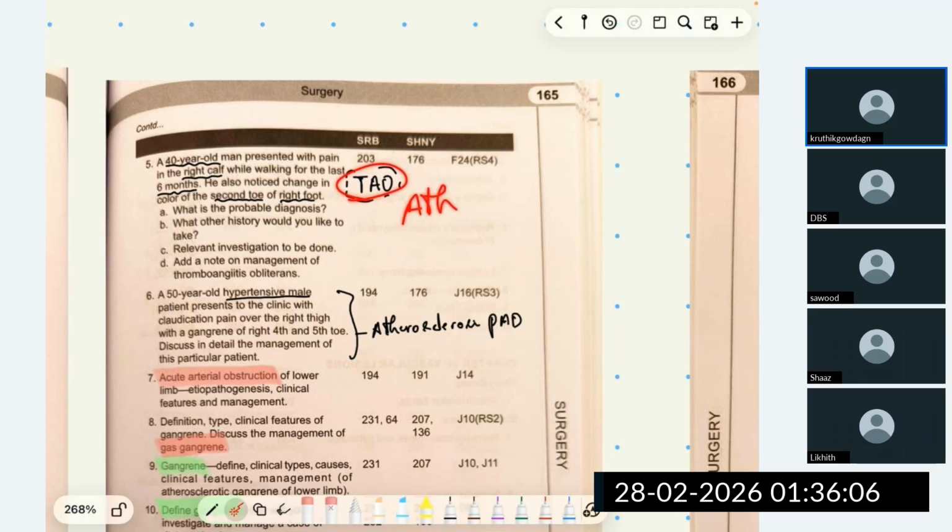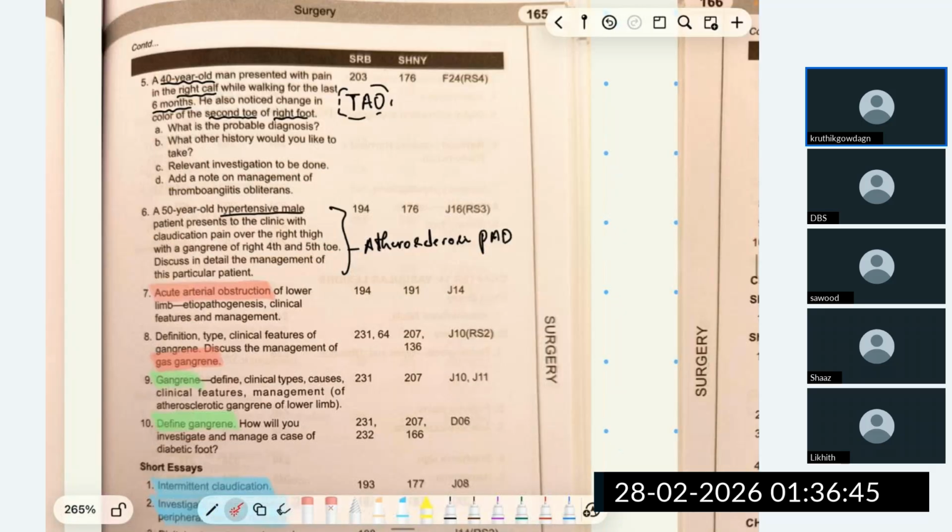No clues have been given by the examiner. But see ABCD. In that he has asked, write a note on management of TAO. So I'll be better off if I write TAO. And also it's 40 years. Normally atherosclerosis is seen in more than 50 years, 50 to 55 years. This question is very ambiguous. The examiner has not given clear clues about the diagnosis, but is asking the probable diagnosis. I'll go on with TAO, thromboangiitis obliterans, for this question. Other history, we'll see investigation, management, and all.